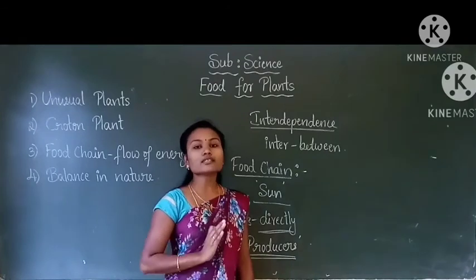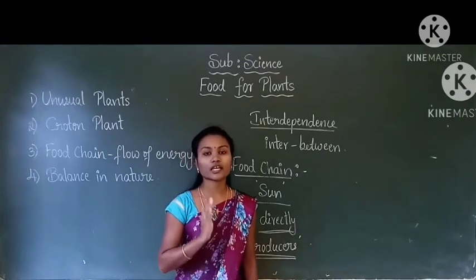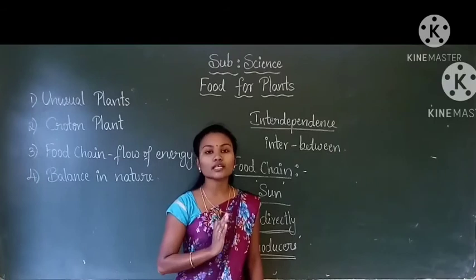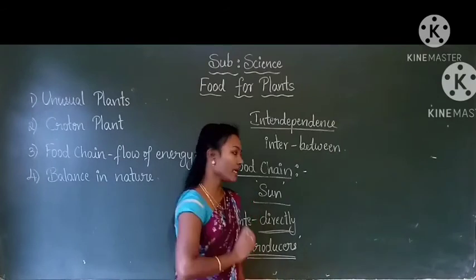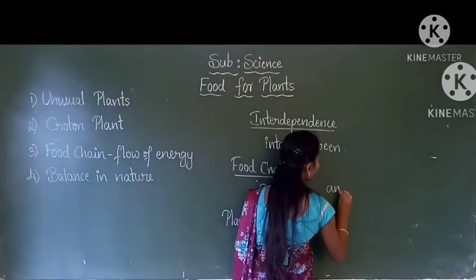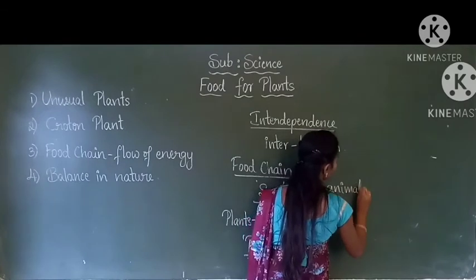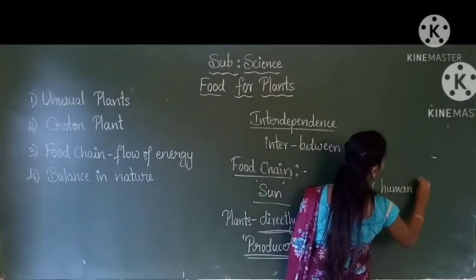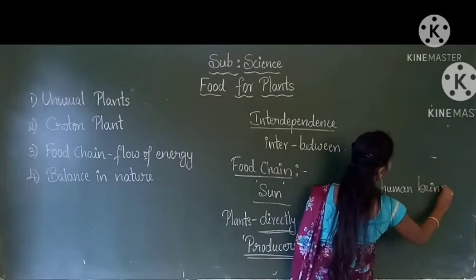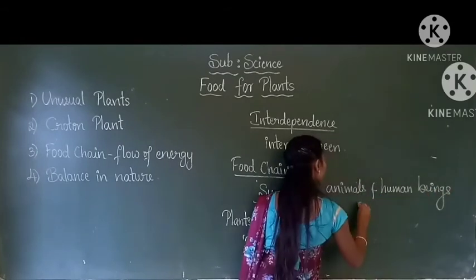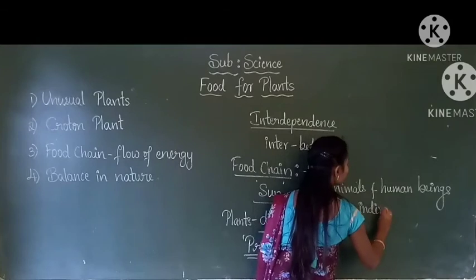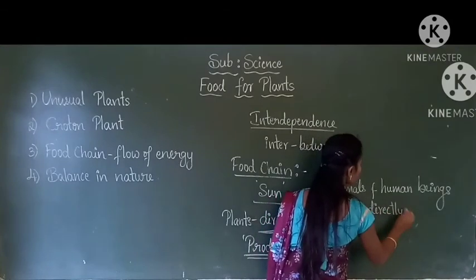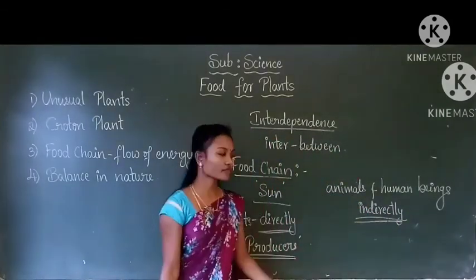But animals and human beings depend not directly, it is indirectly.